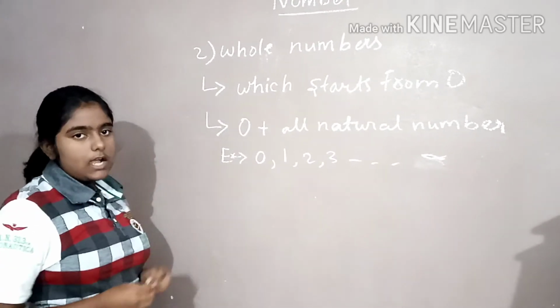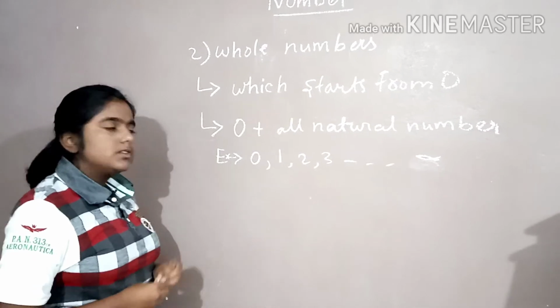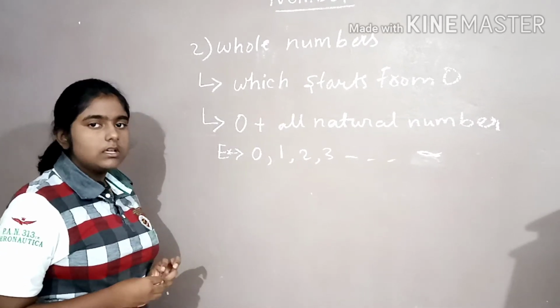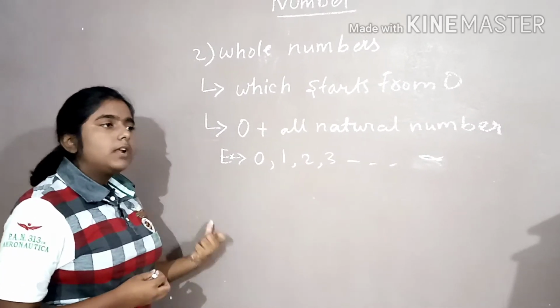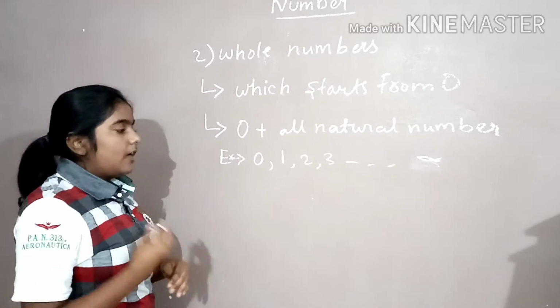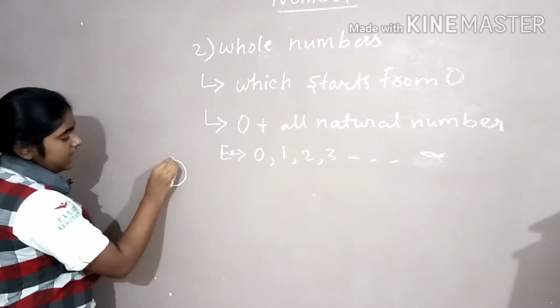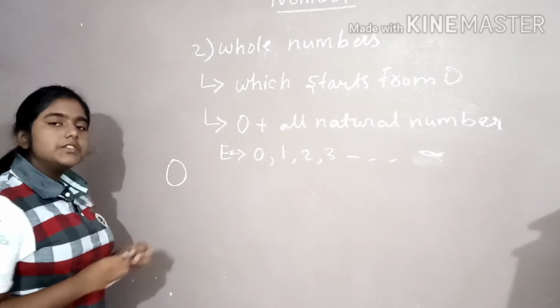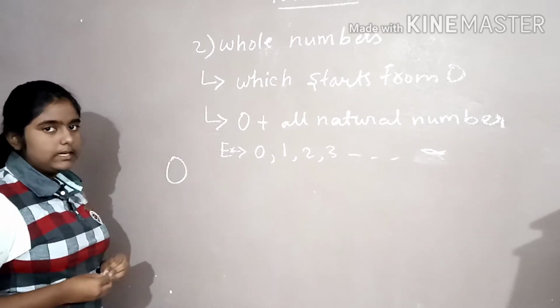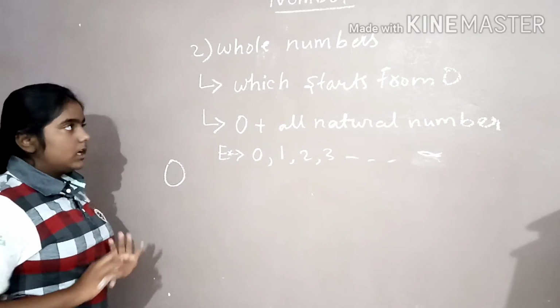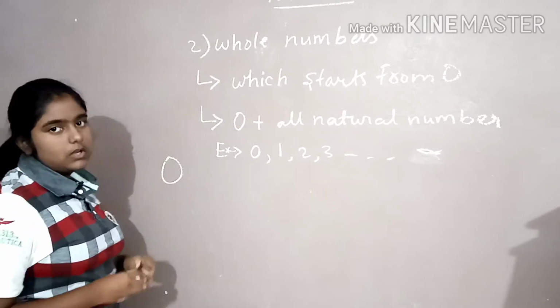Whole numbers are called whole numbers because up to 9 the counting was done. After 9 which number will come? So 0 was made at that time. And when 0 was made, the whole counting was completed. So that is why it is known as whole numbers.